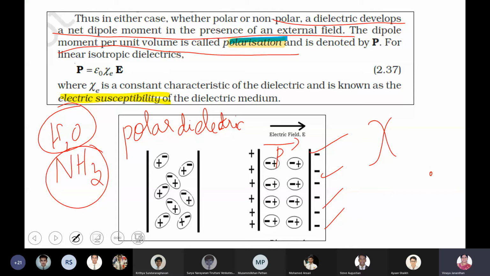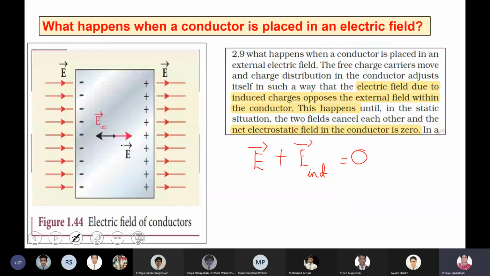So we'll go for the next one. Okay. Now this is important. What happens when a conductor is placed in an electric field? This is the concept of electrostatic shielding. I want someone to do this topic of electrostatic shielding, so I'm not explaining. Let it come from you people.